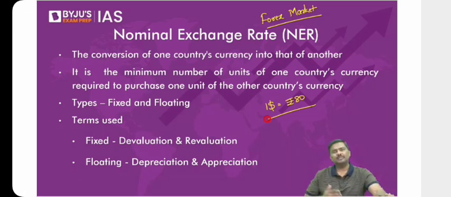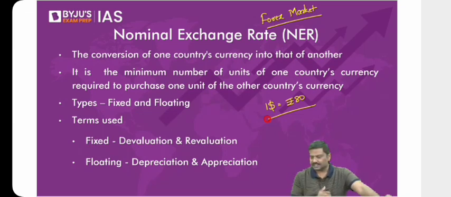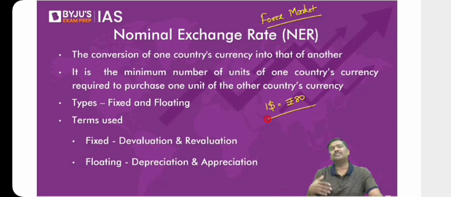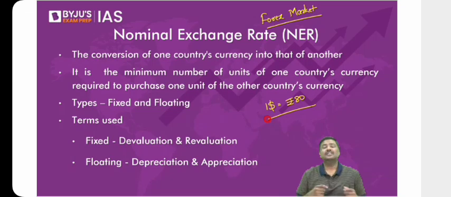Whereas on the other hand, there is a floating exchange rate. In case of floating exchange rate, we have discussed this yesterday. Whenever dollars are coming into India, the supply of dollars will increase, the demand for rupees will increase. So when the supply of dollars increases, automatically the value of the dollar will come down, and demand for rupees will increase, the value of the rupee will increase. Whenever this happens because of market forces, that is the supply and demand forces of the currencies, we'll simply refer to this as a floating exchange rate.